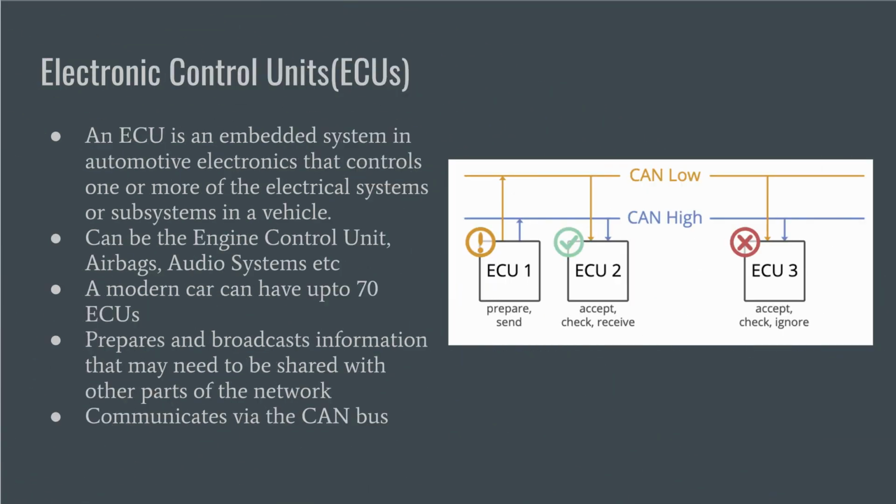In an automotive CAN bus system, ECUs can be the engine control unit, airbags, audio system, etc. A modern car may have up to 70 ECUs, and each of them may have information that needs to be shared with other parts of the network. An ECU can prepare and broadcast information such as sensor data via the CAN bus. The broadcasted data is accepted by all other ECUs on the CAN network, and each ECU can then check the data and decide whether to receive or ignore it.